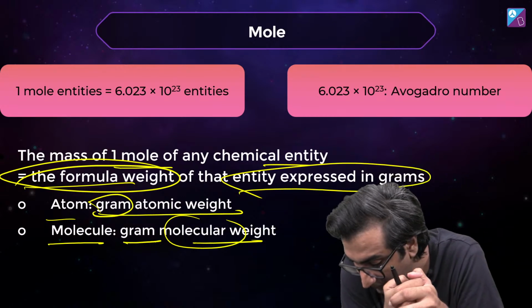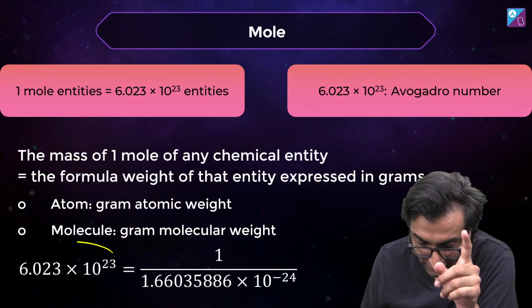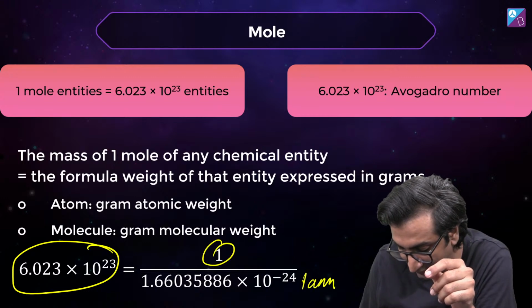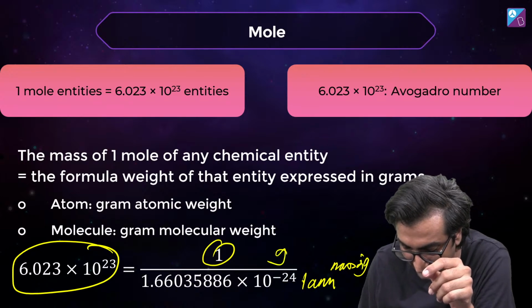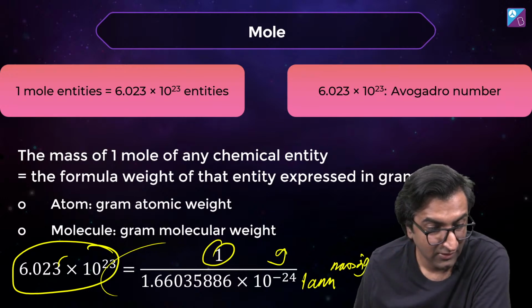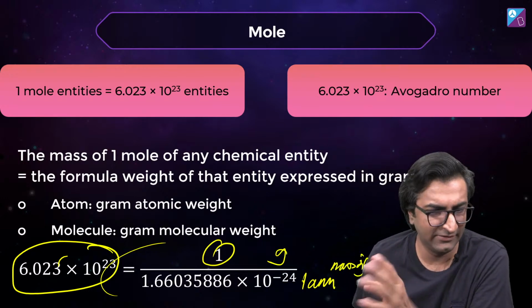Okay, that's it. So again, what is 6.023? It is 1 by 1 AMU का mass in gram. Okay, 1 gram. That's how you get this 6.023. So if anybody asks you this, you know this. Manchana, toughest chapter वही है जो आपको नहीं आता है. अगर आपको आ गया तो सारे चैप्टर इजी हैं. Trust me on this.